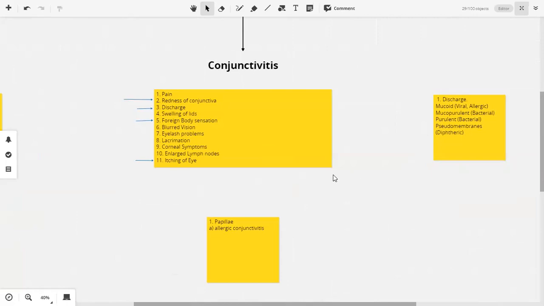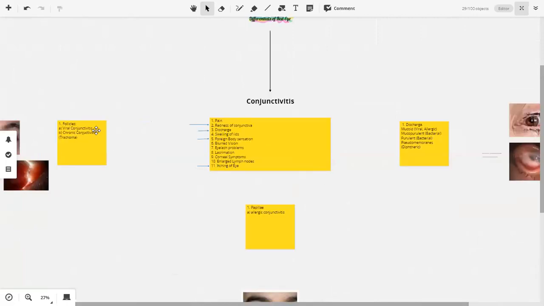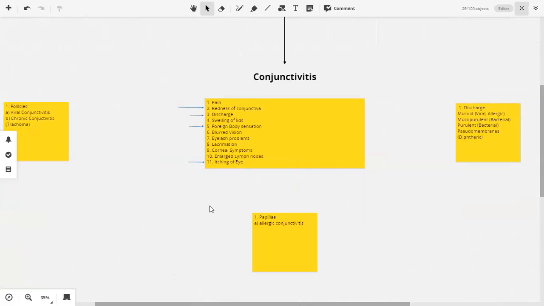Now, in all this discussion, we've discussed the symptoms and we've discussed three important signs. We've discussed the discharge, we've discussed the presence of papillae, and we've discussed the presence of follicles.